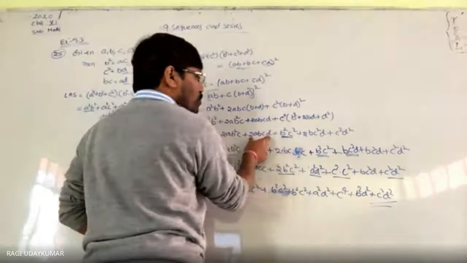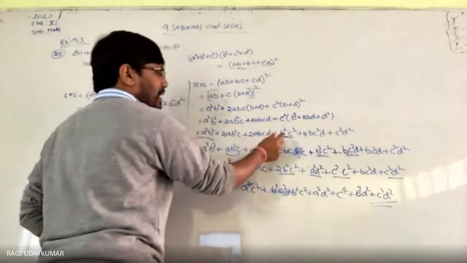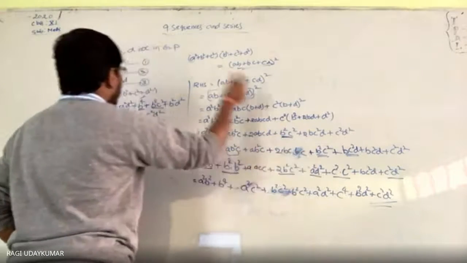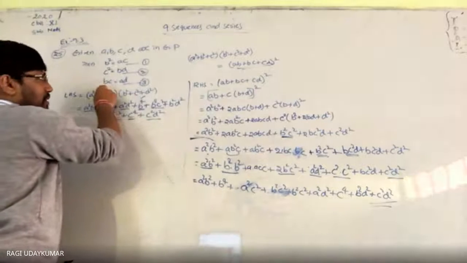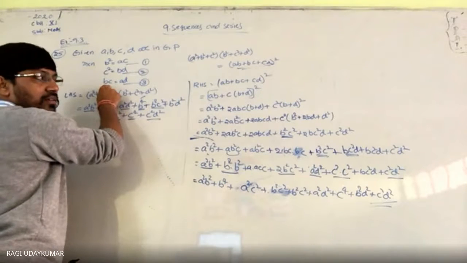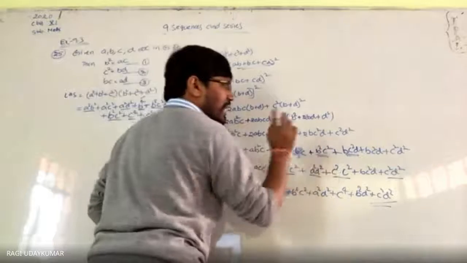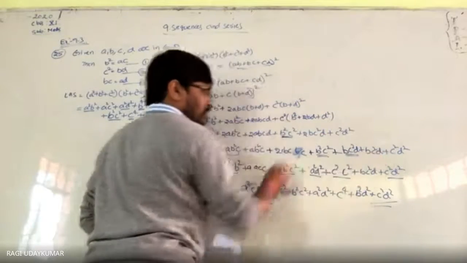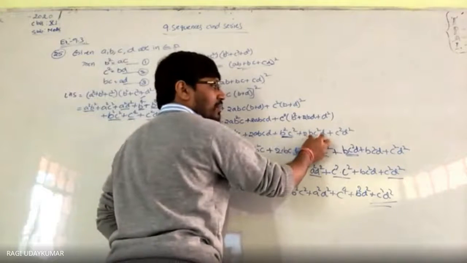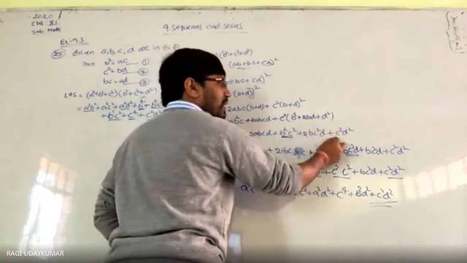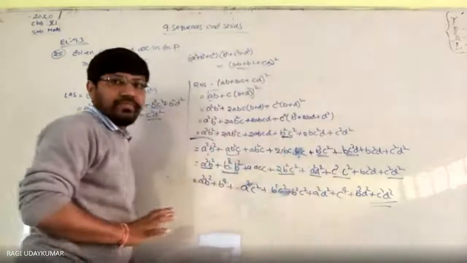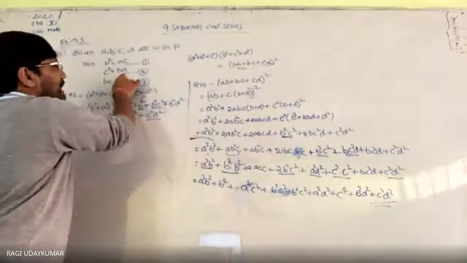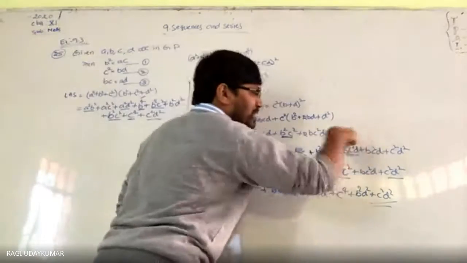Next, this 2ABCD, in ABCD I have written BC as it is, AD, and that AD I wrote as BC again. This one uses the third equation. Next, B square C square as it is. Here also I have split this into two parts. Two times BC square D as BC square D plus BC square D. Now in BC square D, in place of one C square I wrote BD, and in place of another BD I wrote C square.